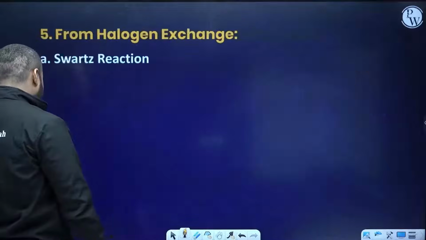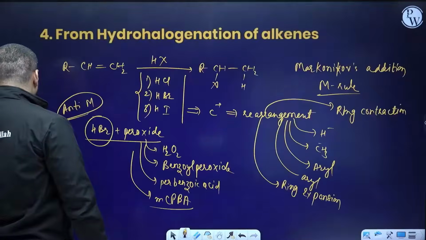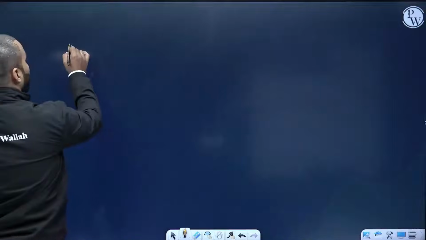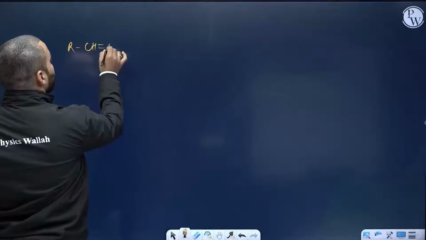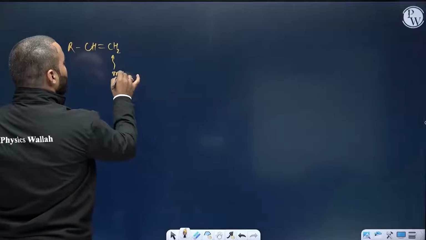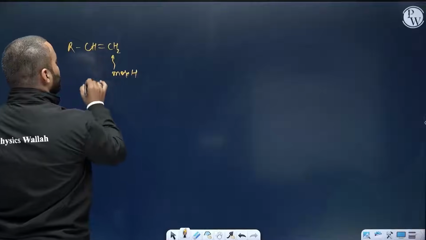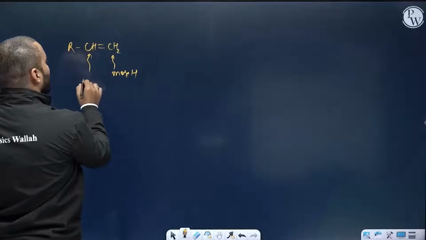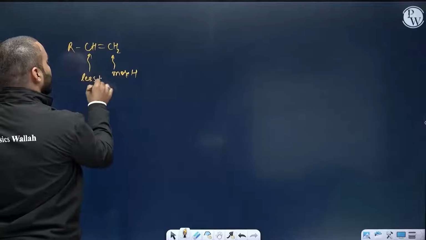Let me quickly help you with that. If you have RCH, such kind of unsymmetrical alkene, this carbon of the double bond has more hydrogen, this carbon has less hydrogen.